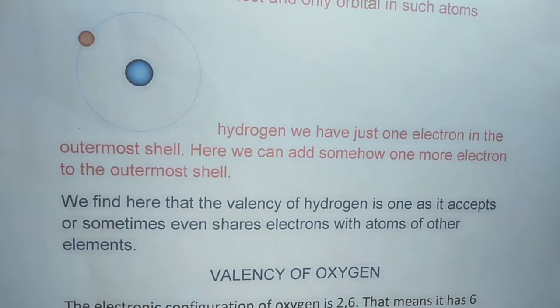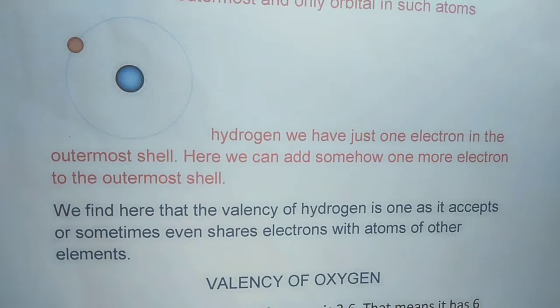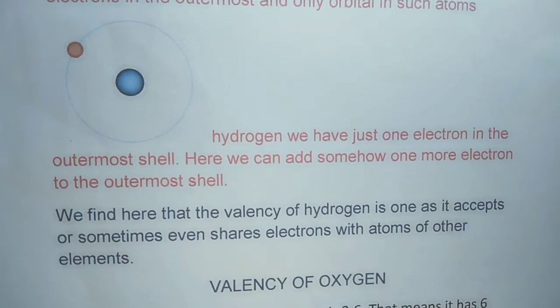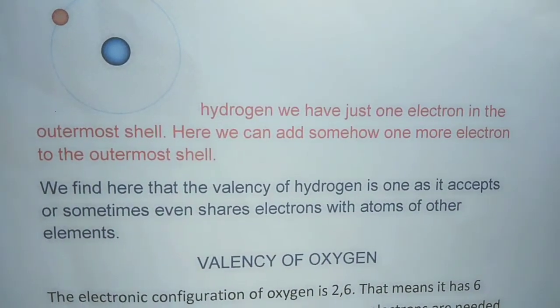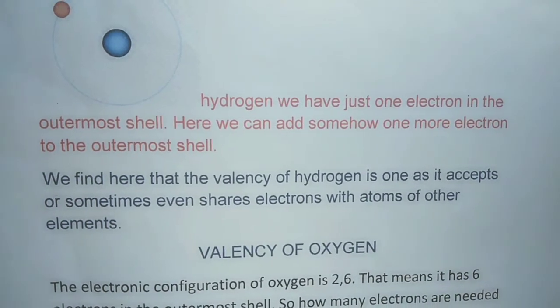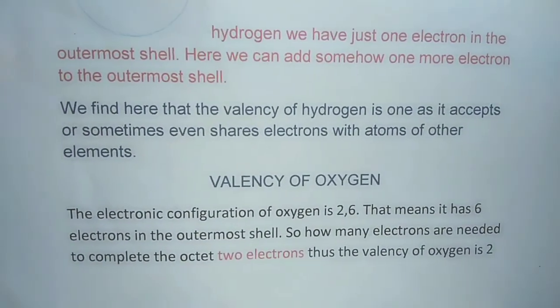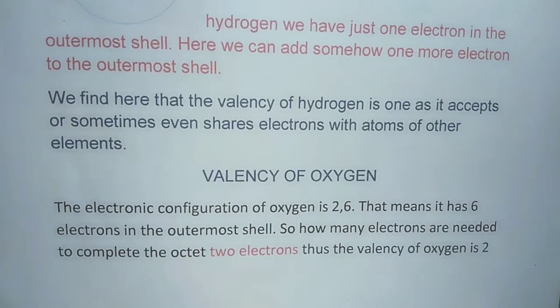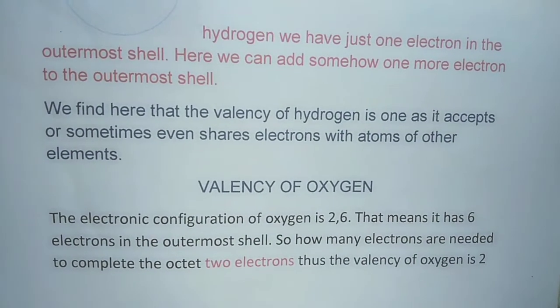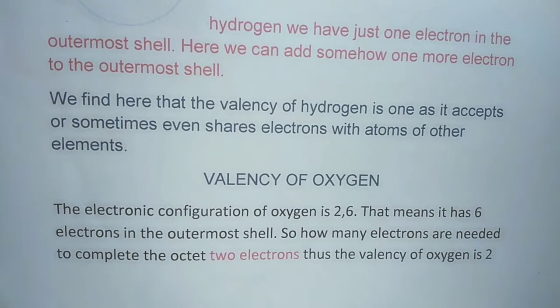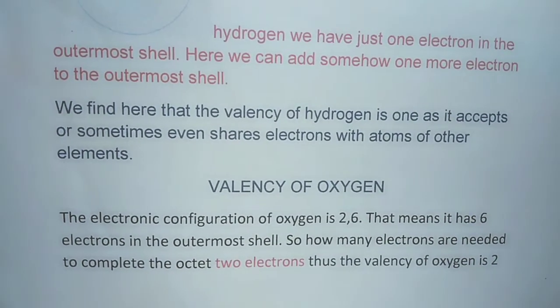Hydrogen. We have just one electron in the outermost shell. Here we can add one more electron to the outermost shell. We find here that the valency of hydrogen is 1, as it accepts or sometimes even shares electrons with atoms of other